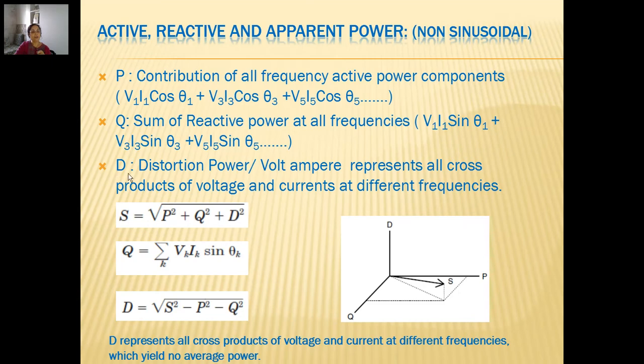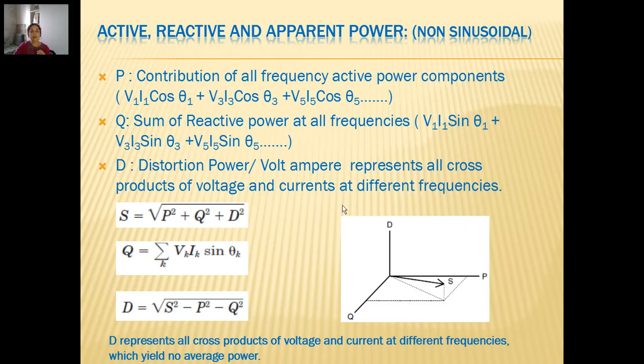Whereas the distortion power concept is such that it is the volt ampere, which will be the product of voltage and current, representing all cross products of voltage and currents at different frequencies. So we cannot assume that only those frequency voltage and currents can get multiplied, but they will also have interaction with other frequency components, and so they become the cross products of voltage and currents at different frequencies.